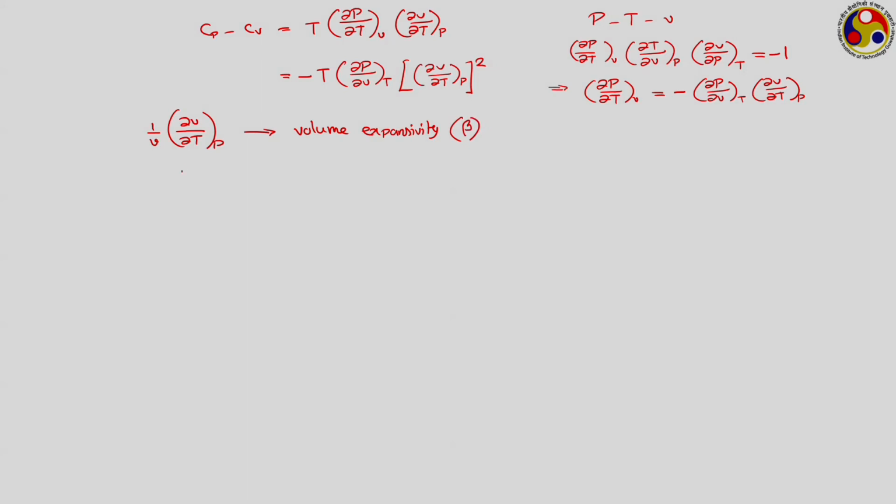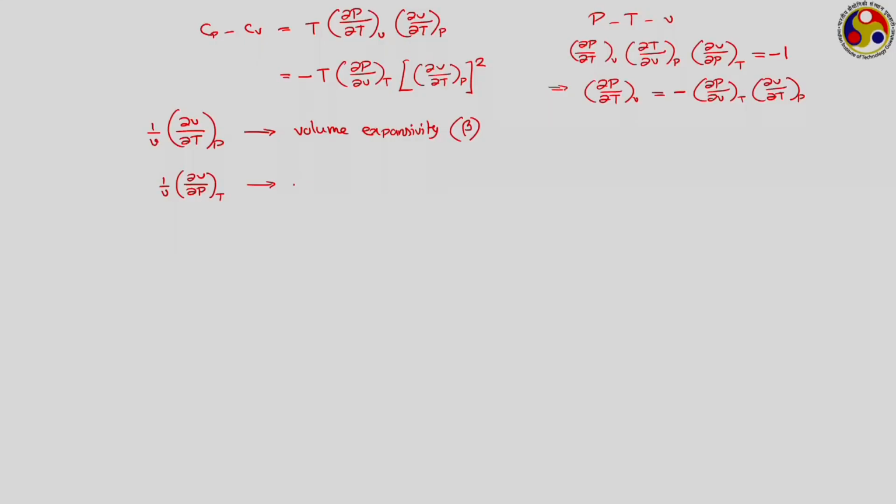And what is the other quantity? We take the inverse of that, dou V dou P at constant temperature, and 1 by V. Now, what is this particular quantity giving? It is giving you the effect of pressure on specific volume per unit volume along an isotherm at constant temperature. So, if temperature is maintained constant, this quantity is going to give you how volume is going to change with change in pressure, and this particular quantity in thermodynamics we define as